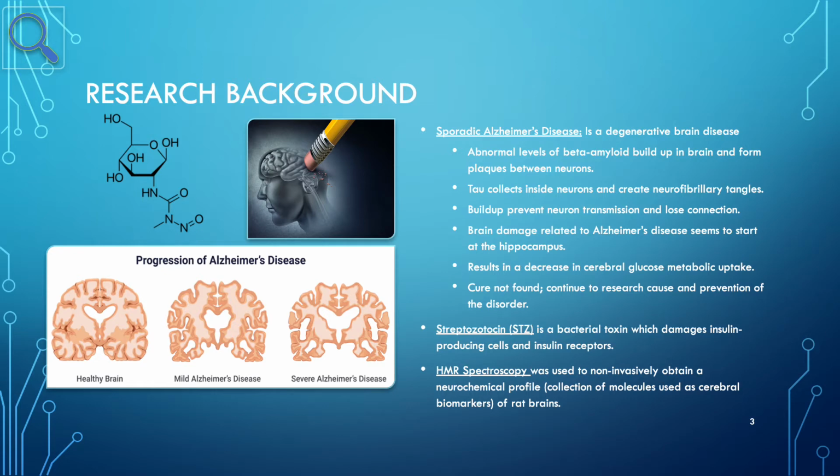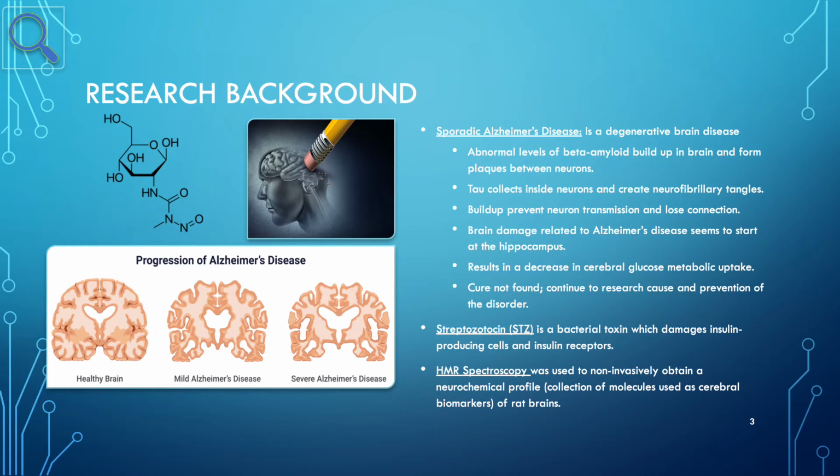Now, a little background information. Sporadic Alzheimer's disease is a degenerative brain disease that causes significant memory loss and impairs a person's ability to carry out daily tasks. Abnormal levels of beta amyloid, which is a naturally occurring protein, build up in the brain and form plaques between neurons. Another naturally occurring protein called tau collects inside these neurons and creates neurofibrillary tangles, or twisted fibers. These toxic buildups of protein prevent neurons from transmitting information, lose connections with other neurons, and die over time.